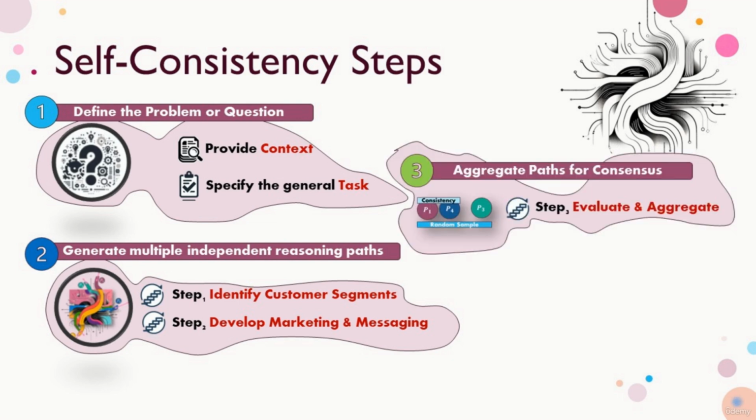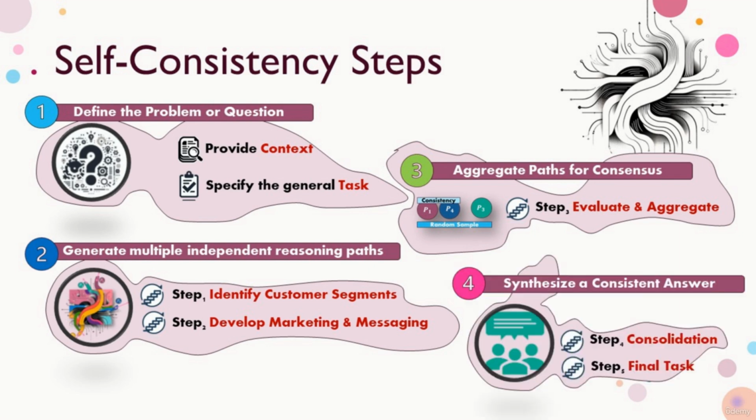Next, we asked the LLM to aggregate the paths to find commonalities or a consensus by analyzing, evaluating, and aggregating the potential impacts of each strategy on each segment, and from that analysis, determine the strategy that is most likely to succeed. Finally, we instructed the LLM to synthesize and consolidate the results by generating a comprehensive marketing plan containing the most effective tactics for the selected strategy.